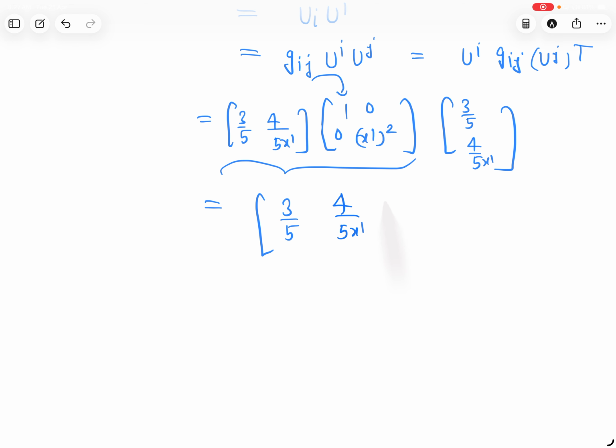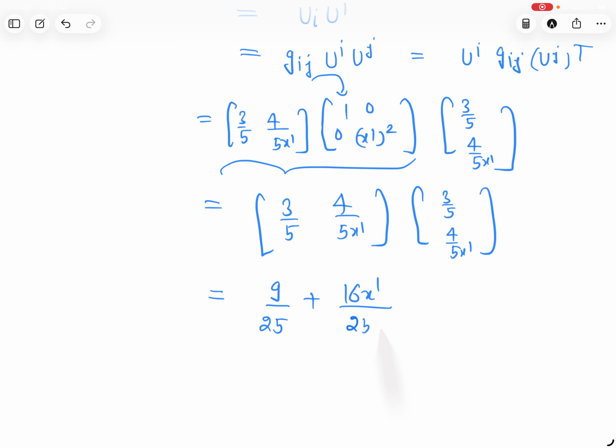Similarly, we can calculate norm of v, which will also be 1. u का नॉर्म 1 है, तो v का भी नॉर्म 1 आएगा कैलकुलेट करने पे. Now we verify that u and v are orthogonal.